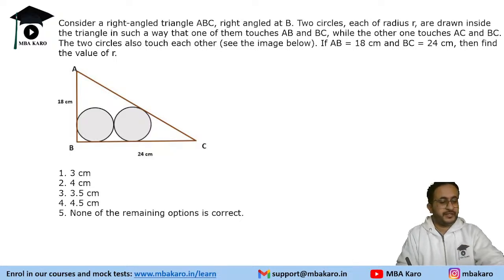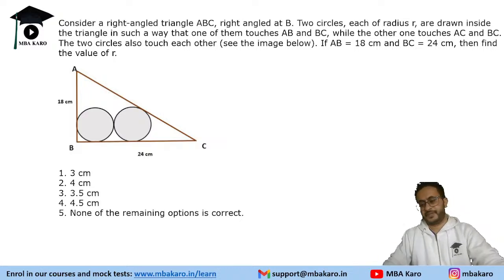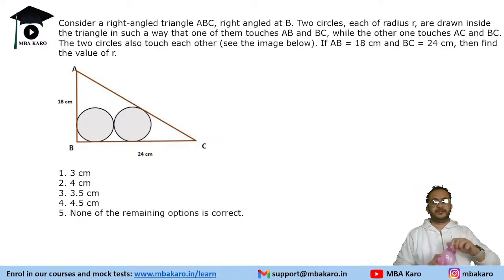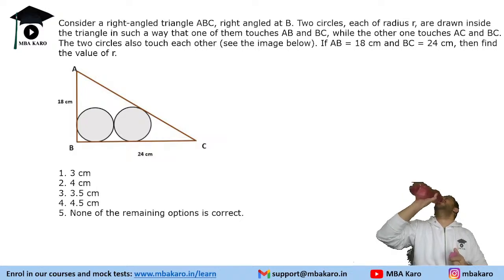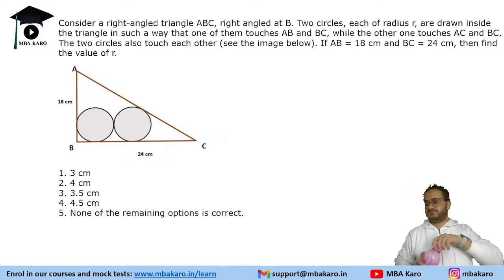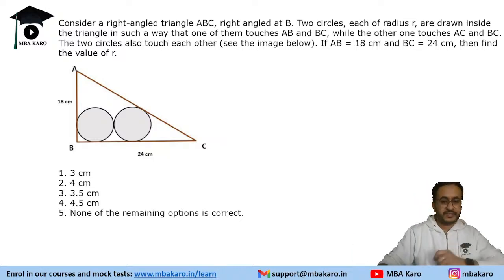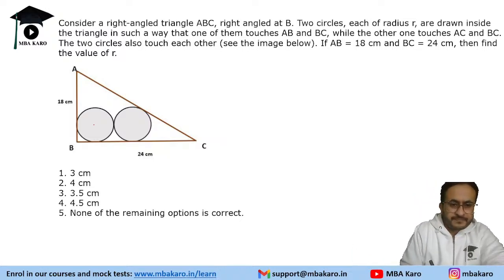So we need to find the value of R, the radius of these circles. We'll have to do some construction in this and then find the radius of the circles. So let's say, this circle is touching it. So this is going to be tangent, right?